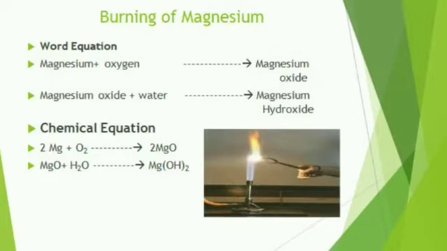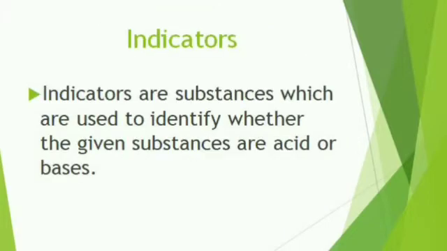Here you can use litmus solution or litmus paper. What is the use of litmus paper? These are known as indicators. Indicators are substances that indicate whether a substance is acidic or basic.